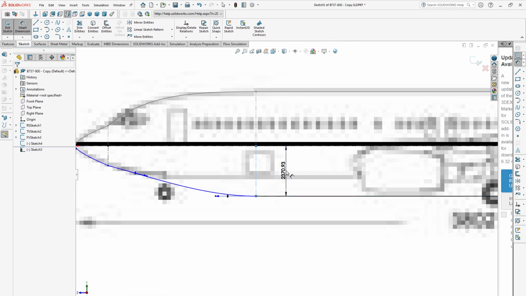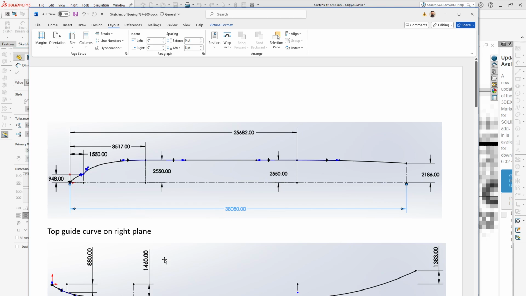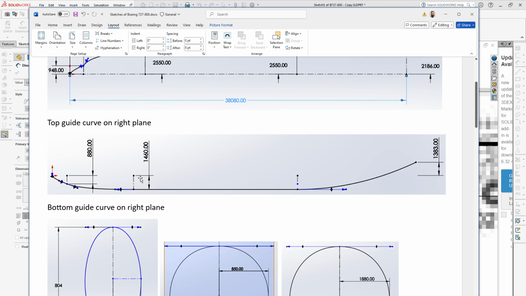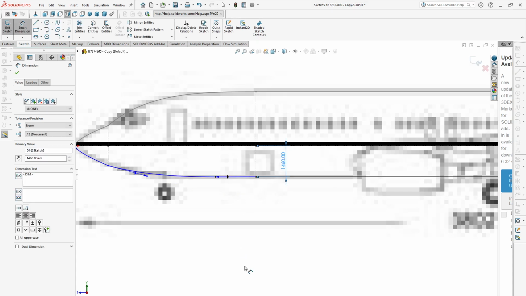What is the distance of this line? This distance should be 1460.